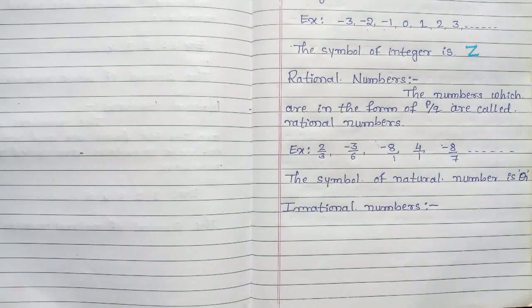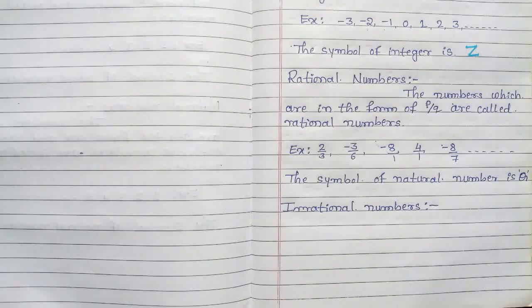We know the definition of rational numbers. The numbers which are in the form of p by q are called rational numbers, but irrational numbers means the numbers which are not in the form of p by q.